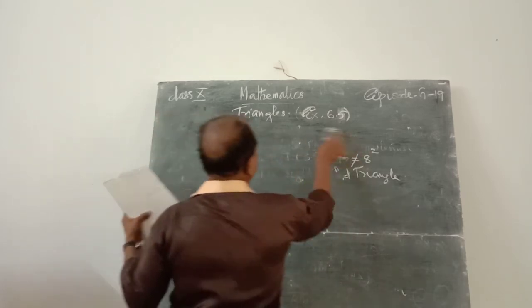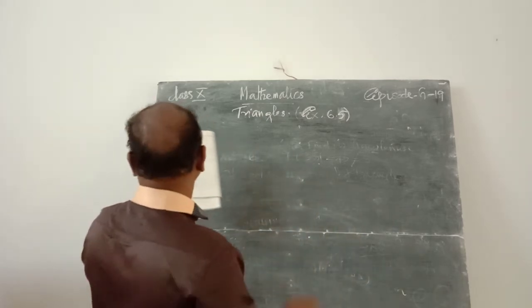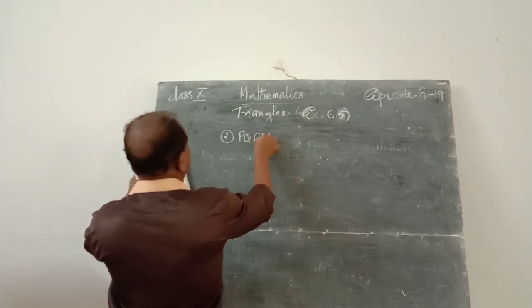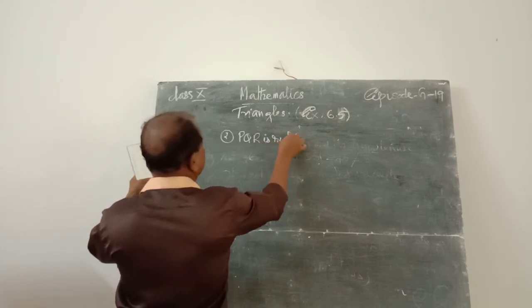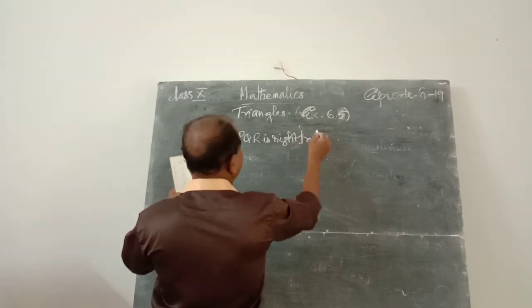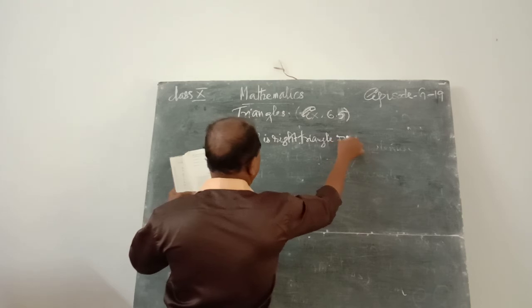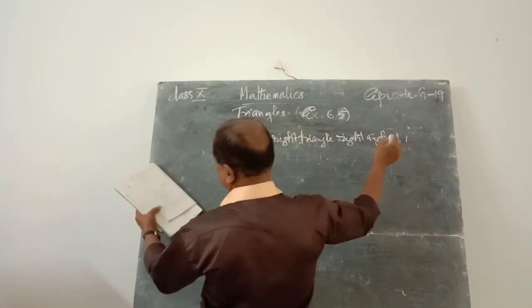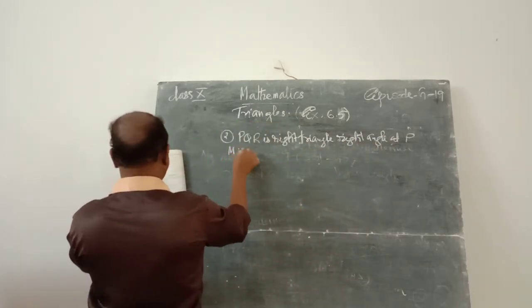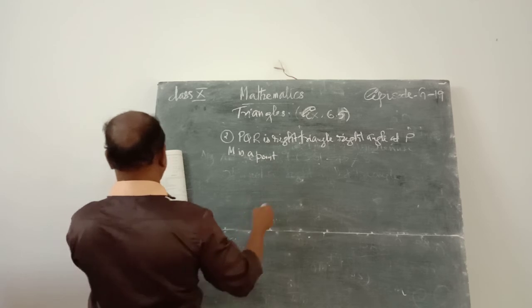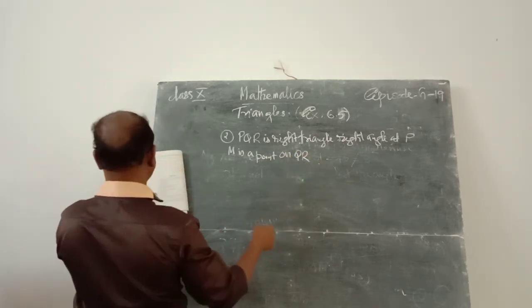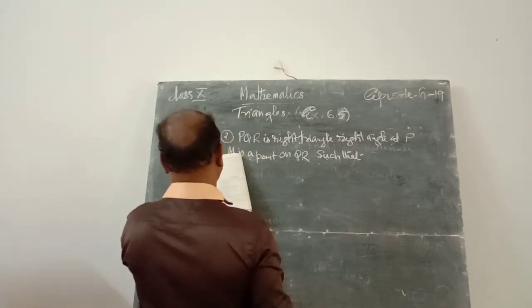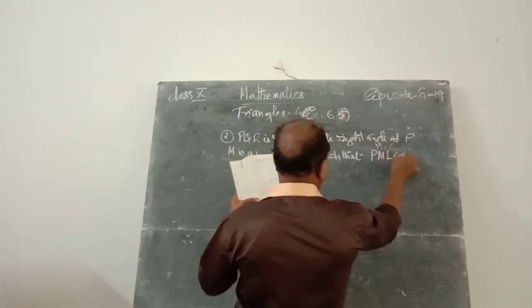Then the second main question is: PQR is a right triangle at P. M is a point on QR such that PM is perpendicular to QR.